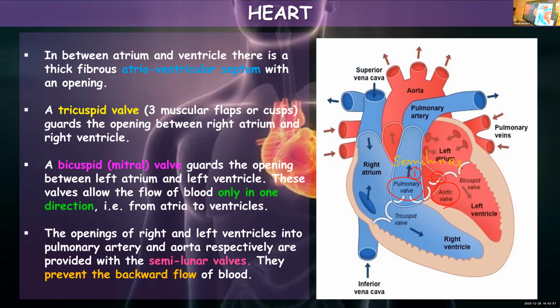So where is the pulmonary valve present? In between the right ventricle and pulmonary artery. So when the right ventricle pumps the blood, the pulmonary valve should open. Only then can it reach the pulmonary artery so that it can be taken to the lungs. Similarly, the aortic valve is present in between the left ventricle and aorta. Okay, is it clear? That is given in the last sentence: the openings of right and left ventricle into pulmonary artery and aorta are provided with semilunar valves.